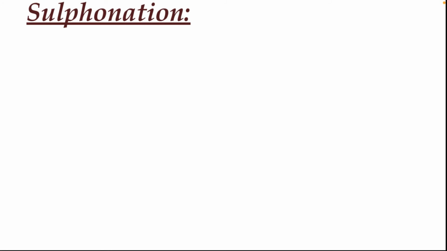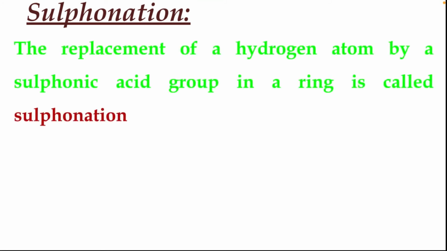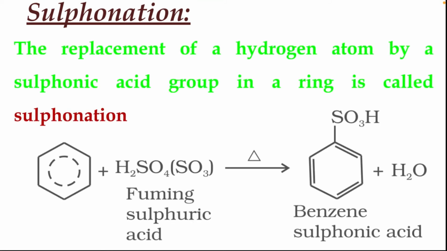Next we have the sulfonation reaction. The replacement of a hydrogen atom by a sulfonic acid group in the ring is called sulfonation. So on reacting with sulfuric acid, the sulfo group, that is SO3H, is substituted instead of a hydrogen atom and they form benzene sulfonic acid. So that is called sulfonation.